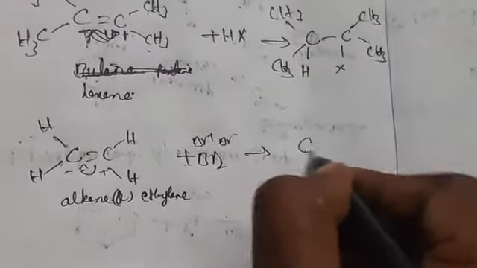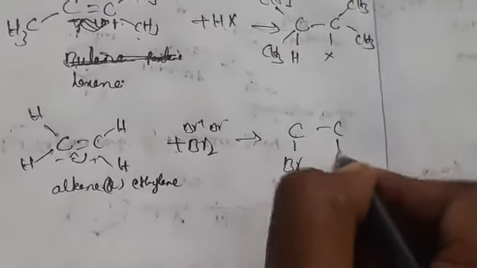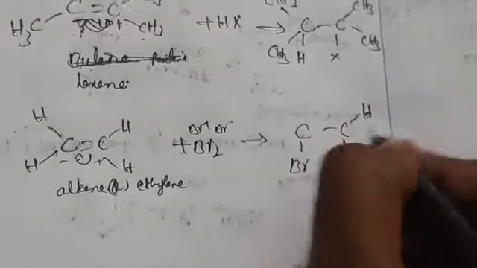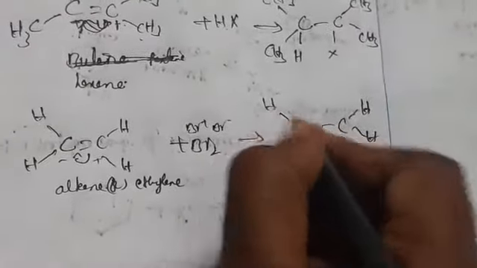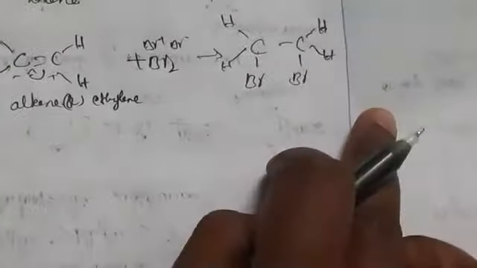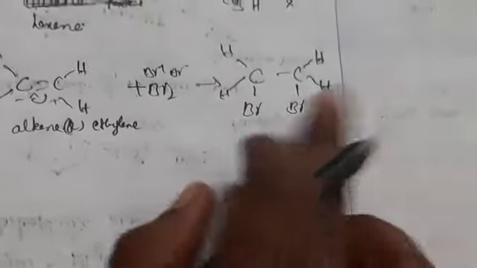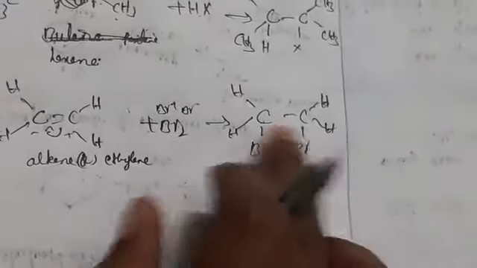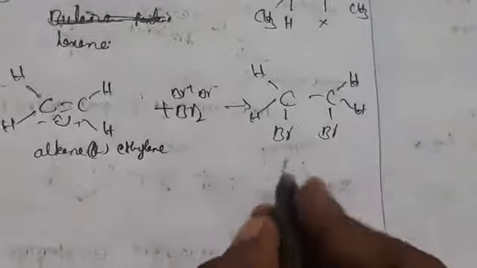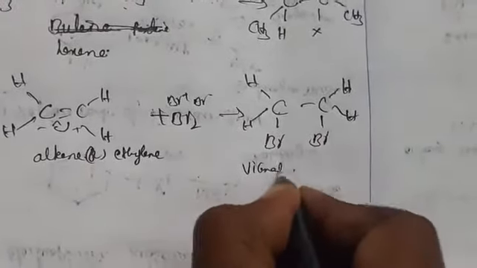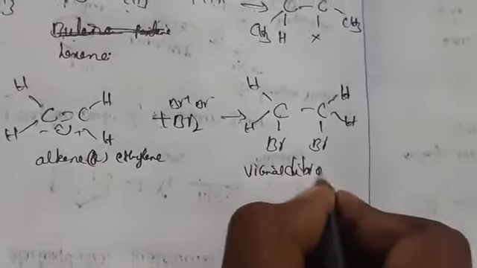So it forms Br-CH2-CH2-Br, vinyl dibromide we can say. Why? Because two bromines are adding to two adjacent carbons. Okay. So this one we call vinyl dibromide.